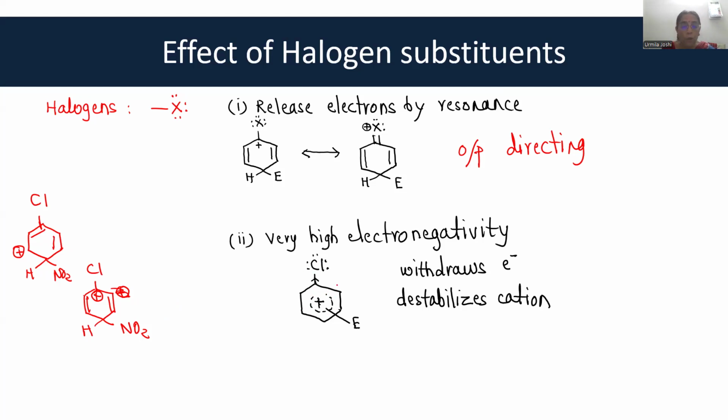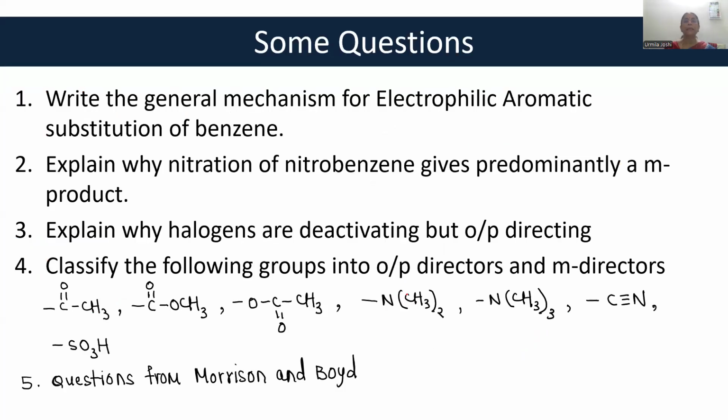But chlorine withdraws electrons, and so it destabilizes the cation. As a result, what happens? The reactivity goes down. Although it is ortho-para directing, halogens are the only exceptions which are less reactive. Okay, reactivity decreases because the cation is destabilized by inductive effect. Okay, with that, we complete